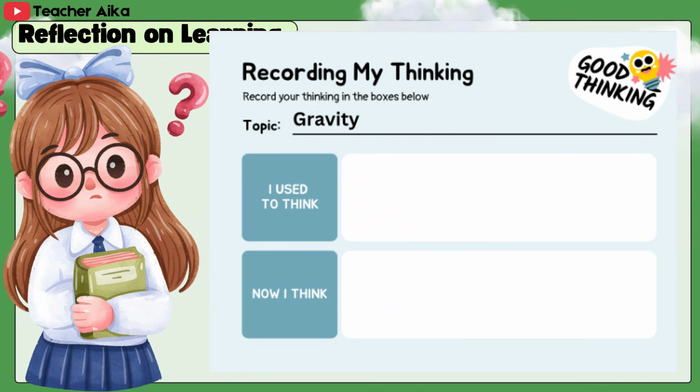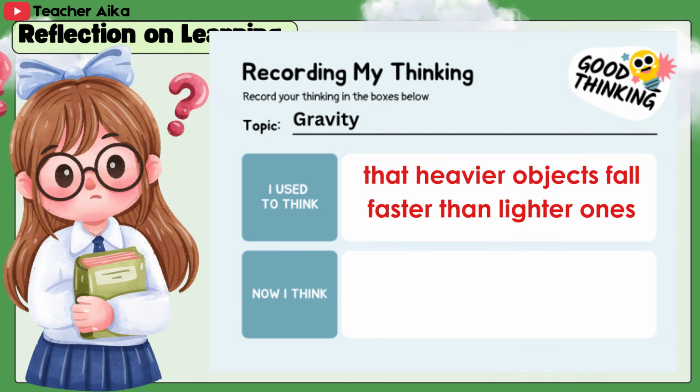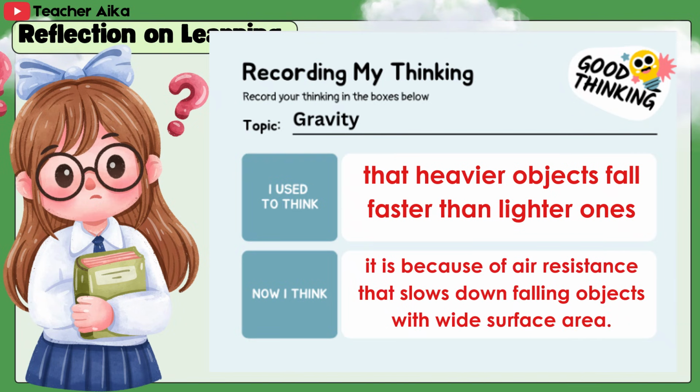Recording my thinking, record your thinking in the boxes below. Topic: Gravity. I used to think that heavier objects fall faster than lighter ones. Now I think it is because of air resistance that slows down falling objects with wide surface area.